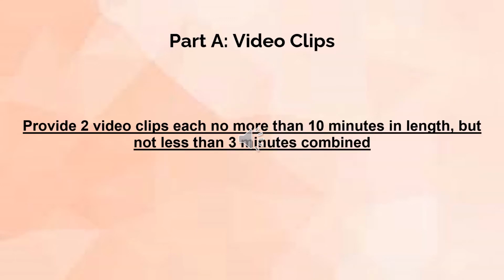For your videos, you're going to have to submit 2 video clips. Each one can be no more than 10 minutes in length, but together they have to be at least 3 minutes. You want to make sure you pay attention to this minimum and maximum, because if you're over or under, you will be scored with an automatic 1.